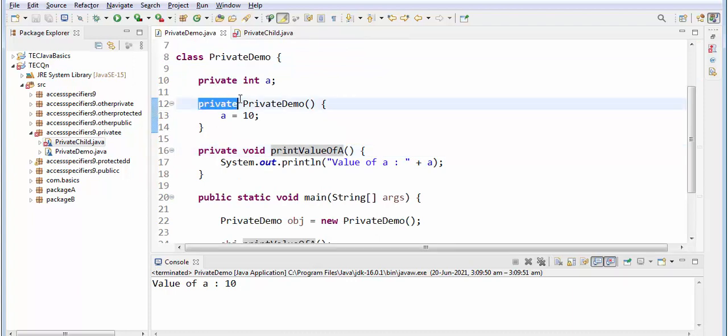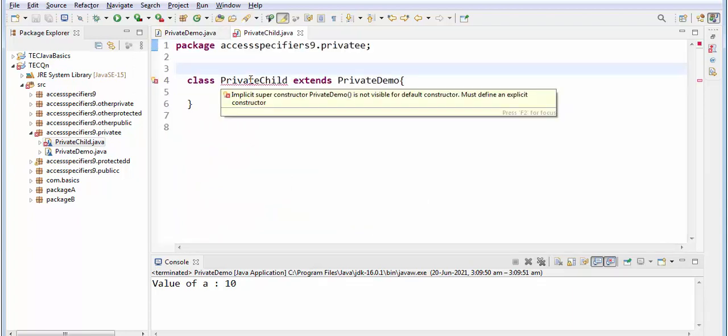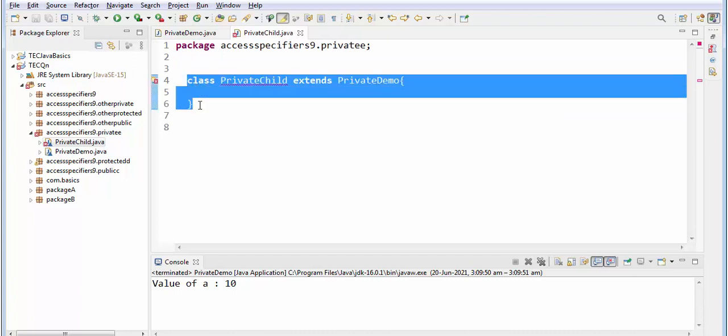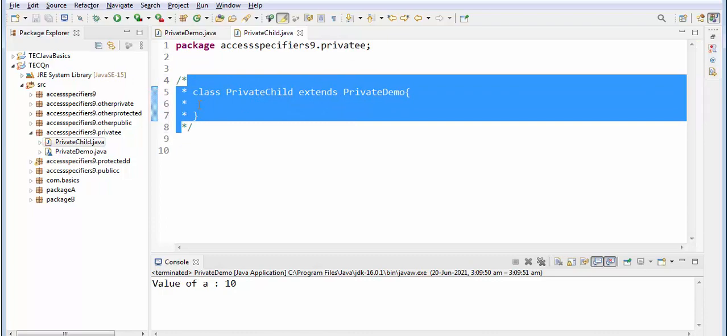If you give private, you cannot access the constructor. It is telling you the implicit super constructor private demo is not visible. So to the child class within the same package, it is not visible.